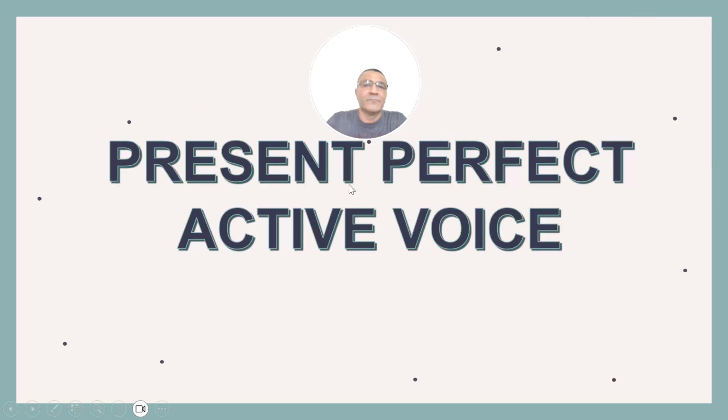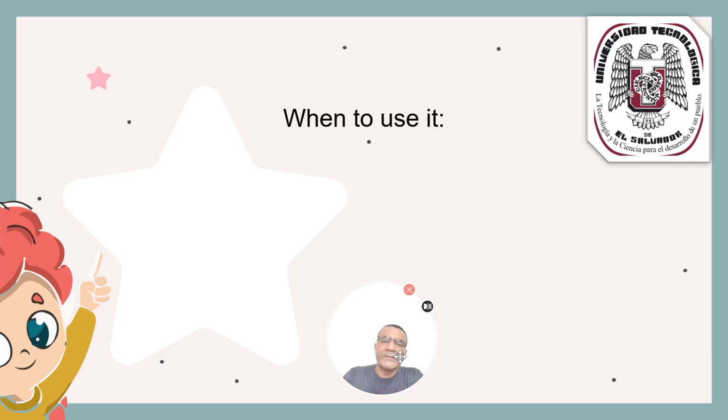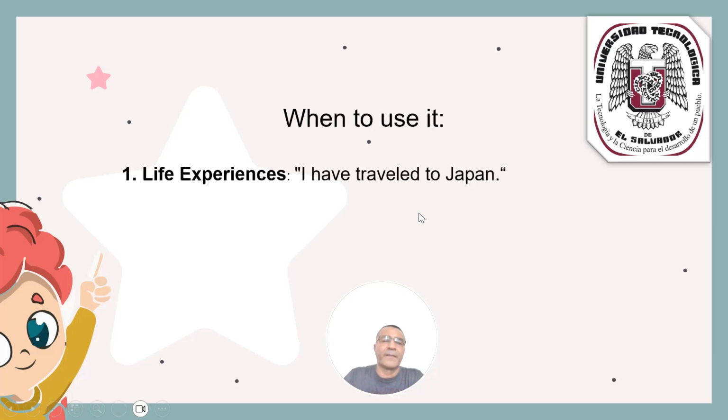Let's see present perfect active voice. When to use it? In life experiences. For example, affirmative sentence: I have traveled to Japan. The person has traveled to Japan.